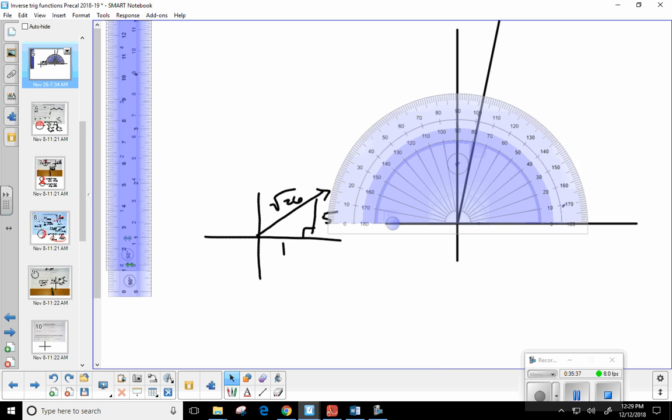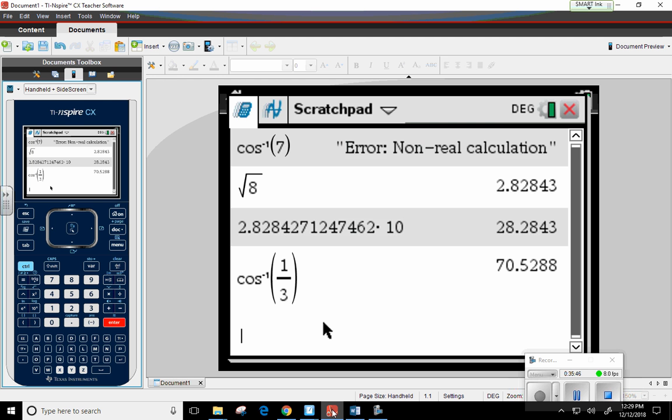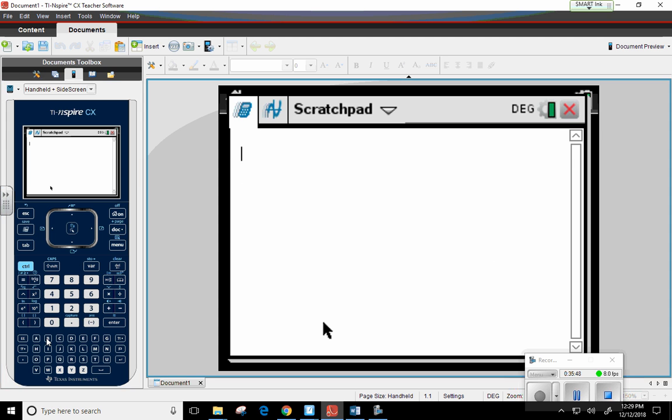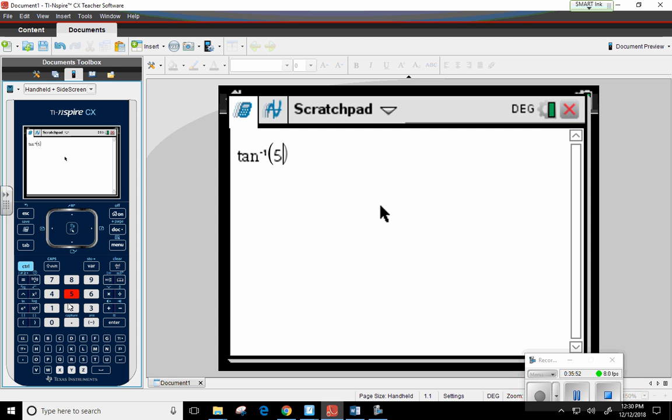Does that look about right to you? Starting here, all the way until I hit that line. So we're saying about 79 degrees, right? Well, let's see. Let's come on over here. Tangent inverse, we were just plugging in 5. 78.6. Perfect. We were pretty much right on.